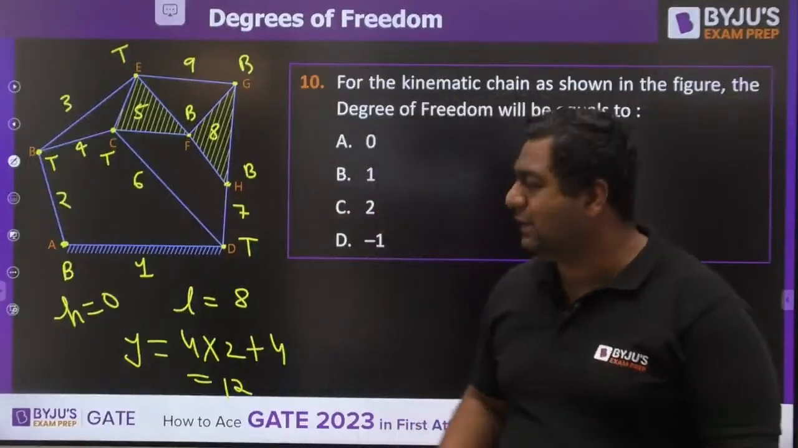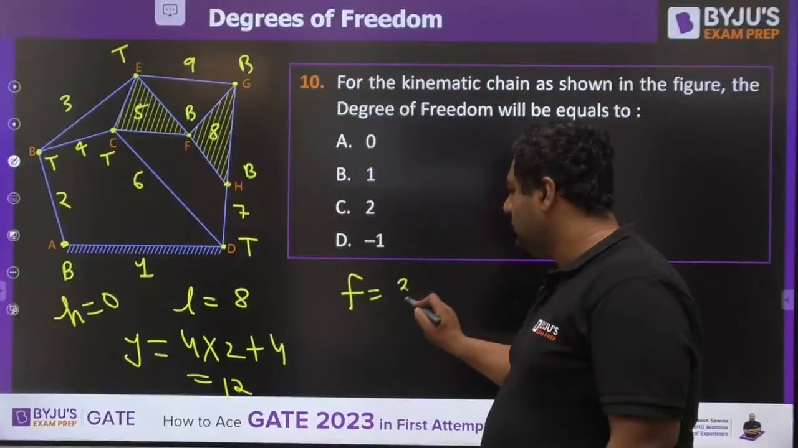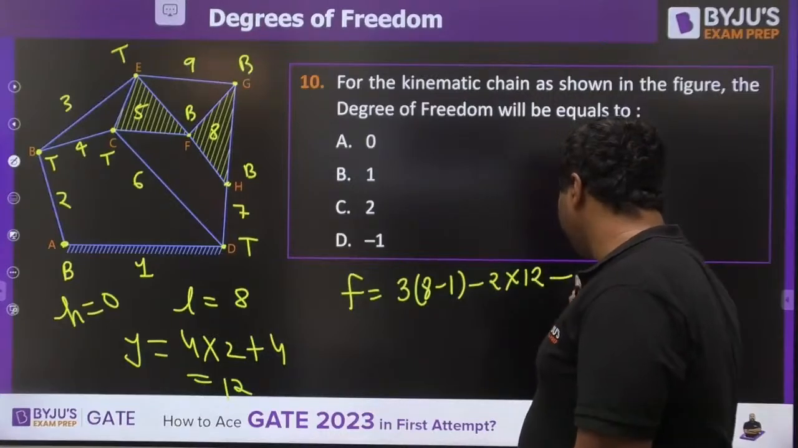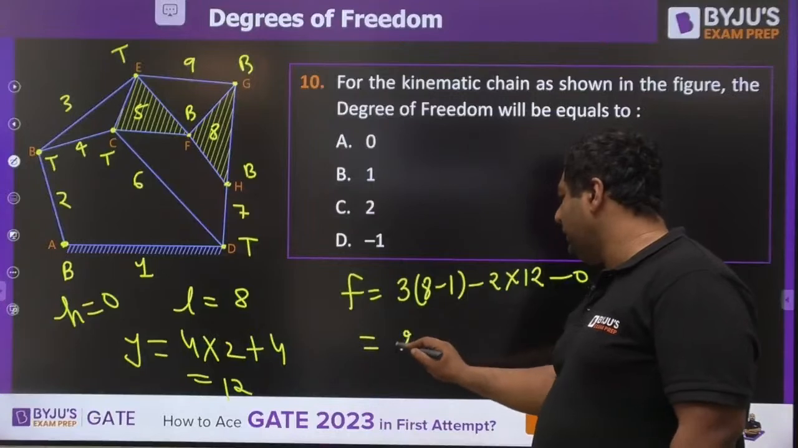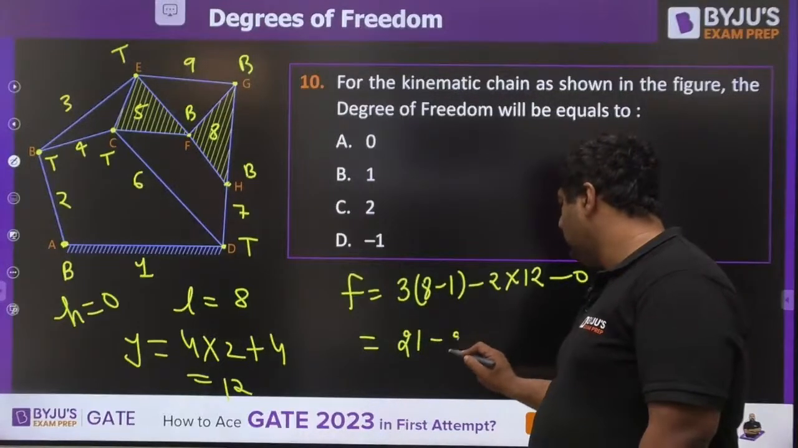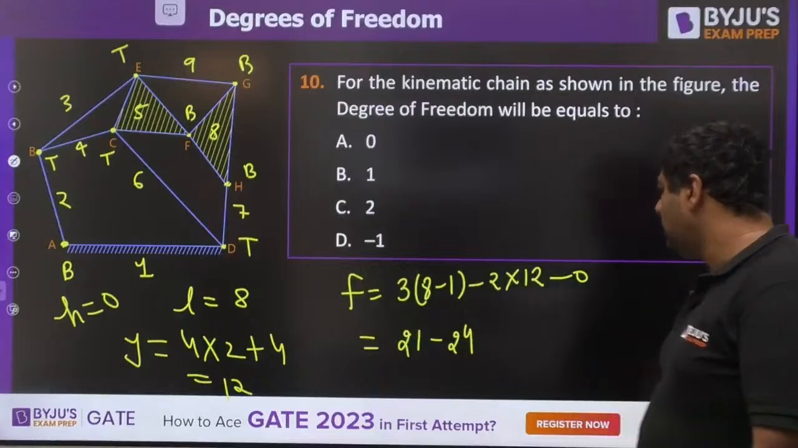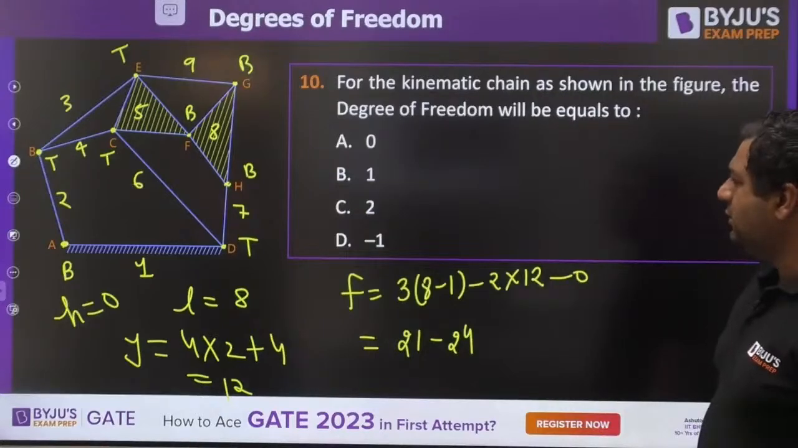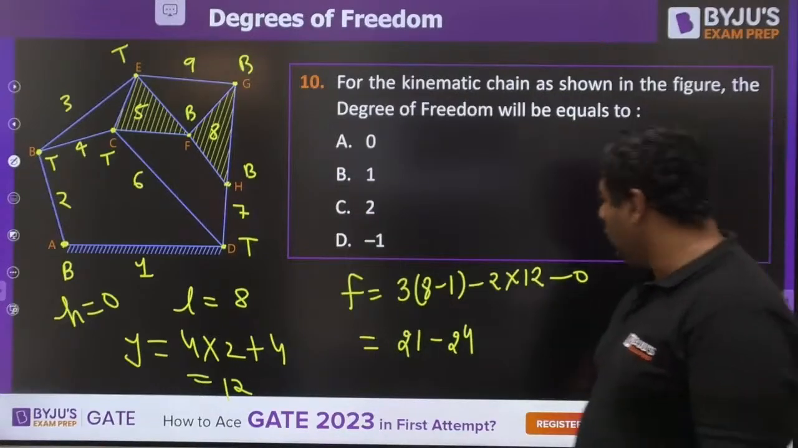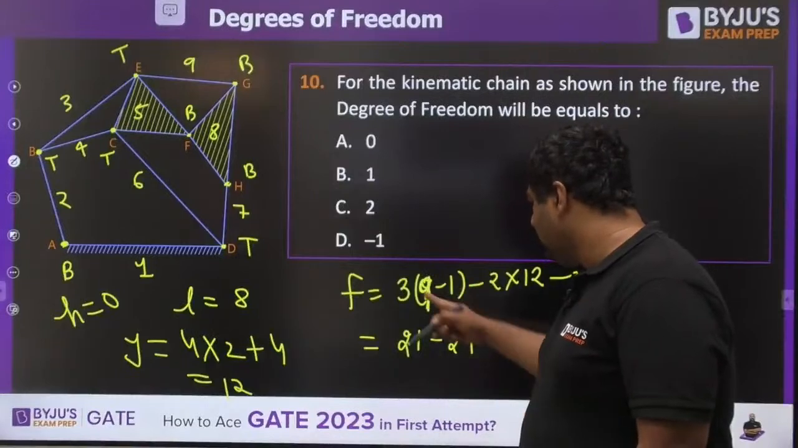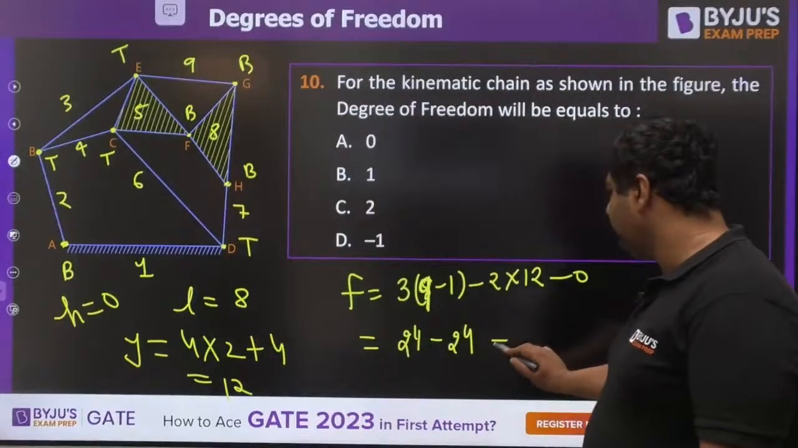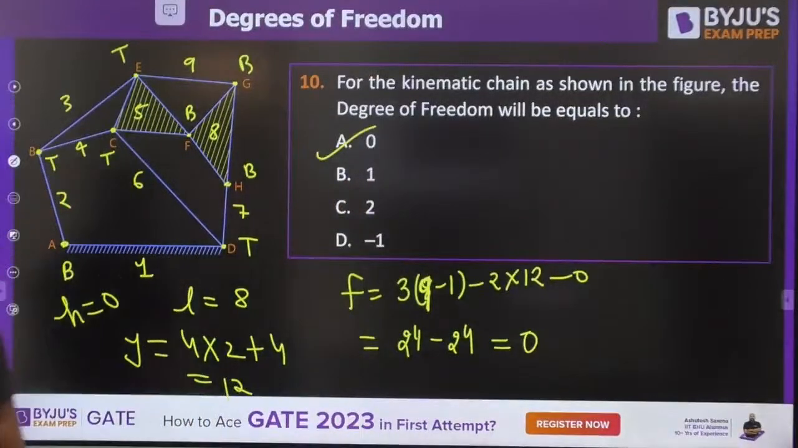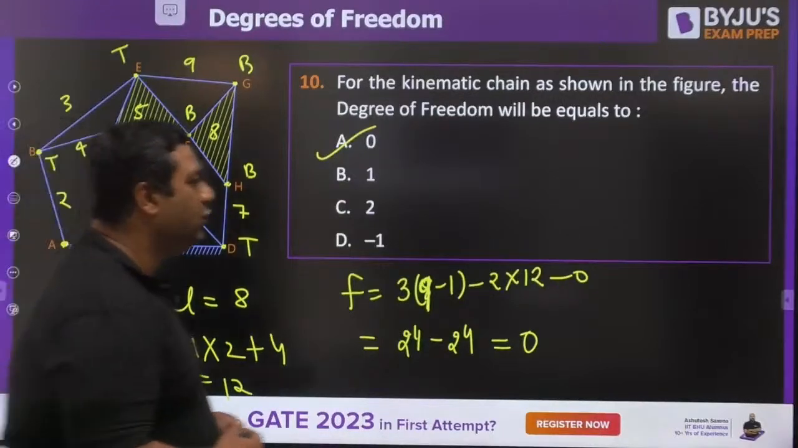Yes guys, there is no higher pair. Degree of freedom: 3 into (8 minus 1) minus 2 into 12 minus 0. So 7 3s are 21. Are we doing this correct? Is there any mistake? The number of links are 9, sorry. So it is 24. 0 is the answer. Yes, very good guys. 0 is the right answer for this.